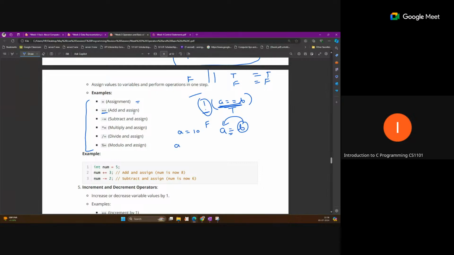And we also use shortcut, this add and sign. So we are writing like A plus equal to 10. That means A equal to A plus 10. We are adding into the same variable that value 10. So you can use this in the same way. So A minus equal to 10 means A equal to A minus 10. Same way you can use all. All are the assignment operators.